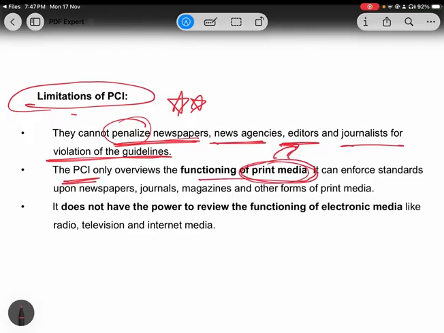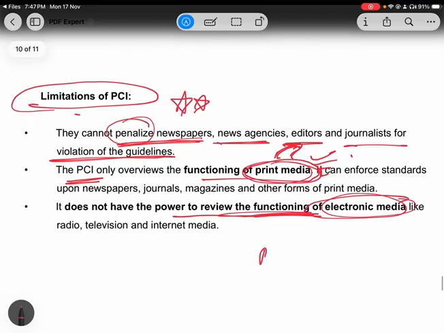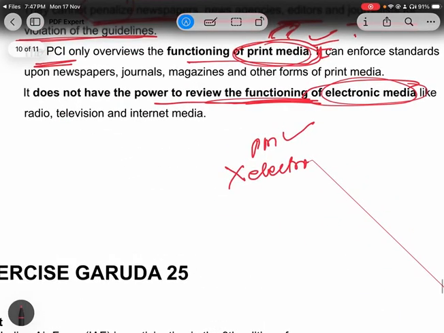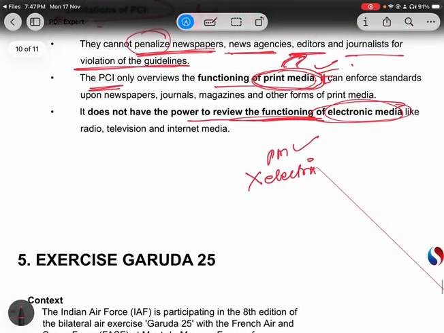Only print media comes under its jurisdiction, and it does not have the power to review the functioning of electronic media. In this way, you can remember: only print media, no electronic media.